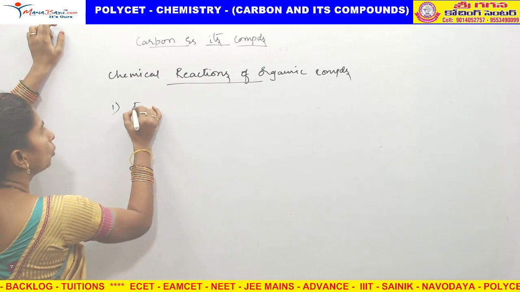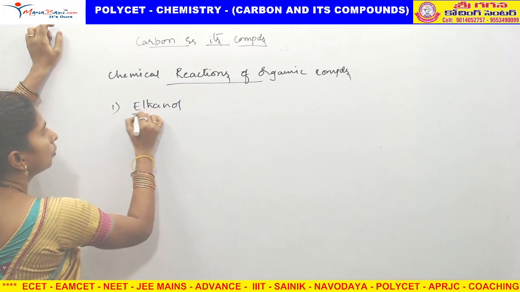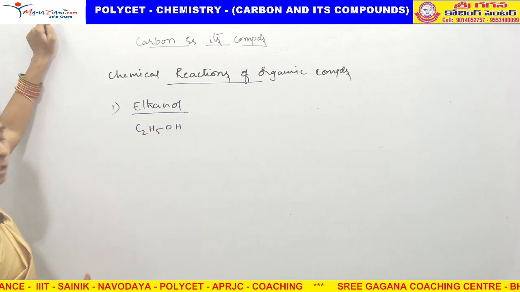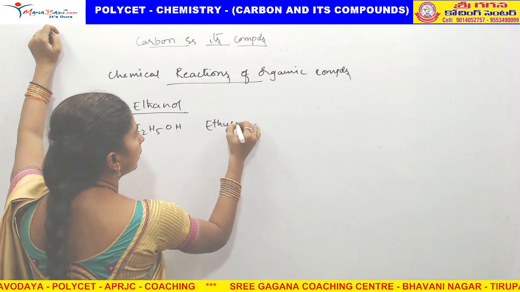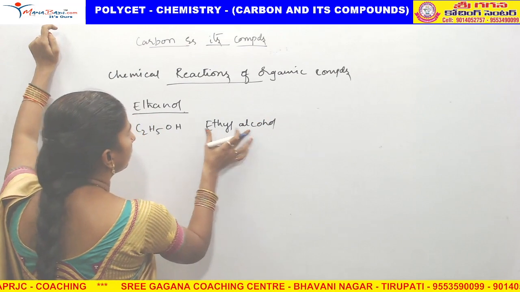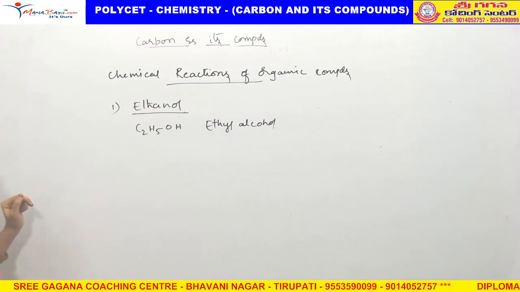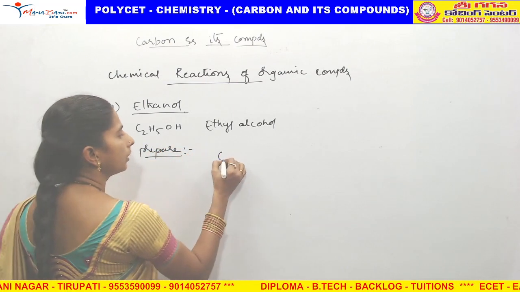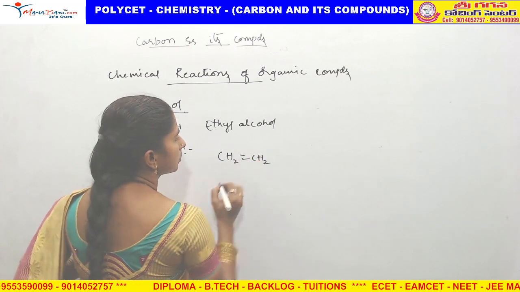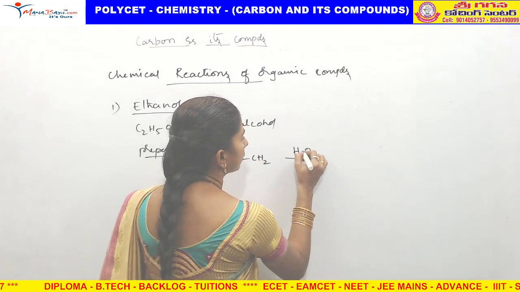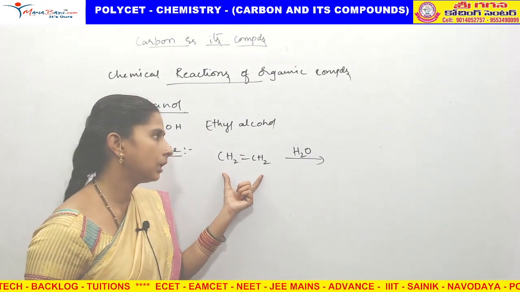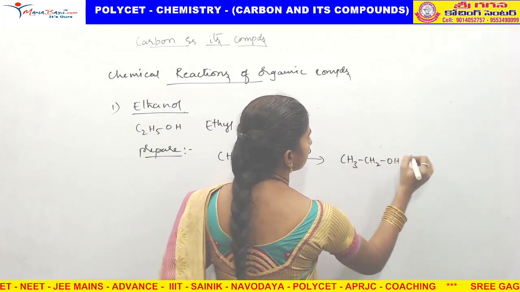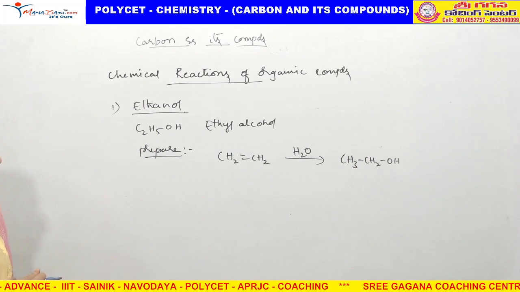Number 1, ethanol. What is the formula? C2H5OH is called ethanol. This is also called ethyl alcohol. This is the common name, and ethanol is the IUPAC name; that is the difference. How to prepare this one? Many methods are there, but we will discuss only one. When CH2=CH2, which is an alkene, that is ethene, reacts with water, we will get CH3CH2OH, an alcohol.